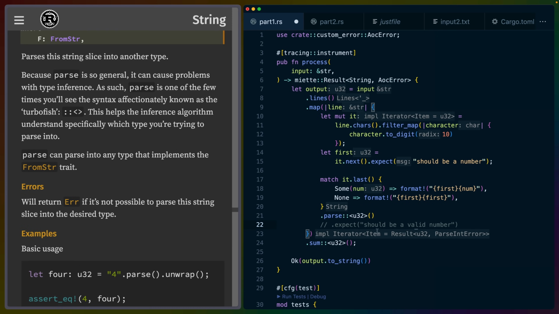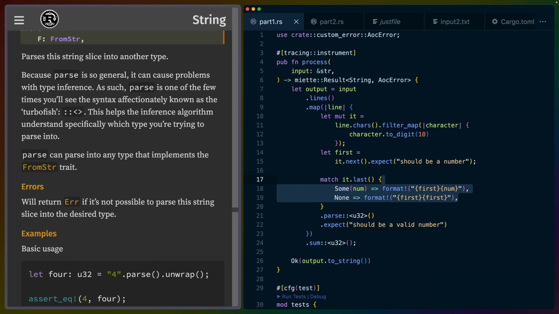So in our case, if we get rid of this expect, which will unwrap the result for us, we can see that the error that we get back from a parse for a U32 is a parse int error. Now, we always expect this to parse well because this is Advent of Code, because this is valid input. So we can expect and unwrap that. And because Rust is an expression-based language, the last expression, note that there's no semicolon here at the end, the last expression in this map is the value that gets returned. So format gets returned from the match, which we call parse on, which we call expect on, which unwraps our value. This is our last expression, which is that U32. So that gets returned from map.